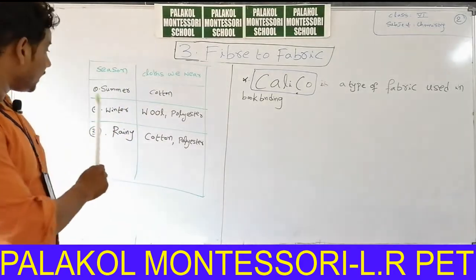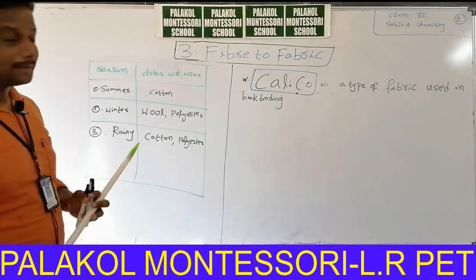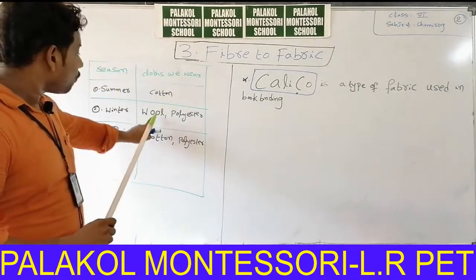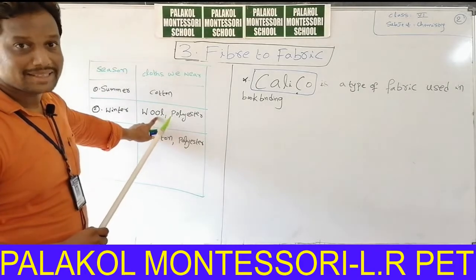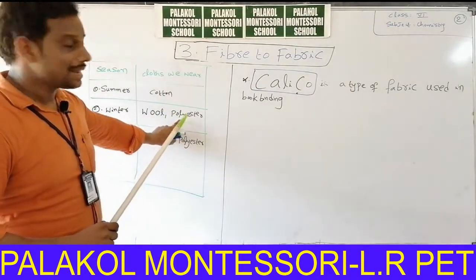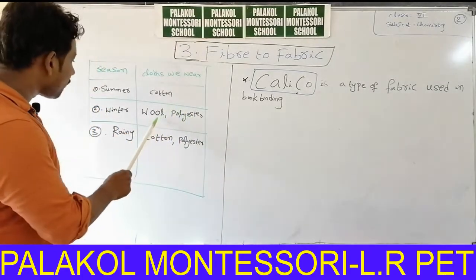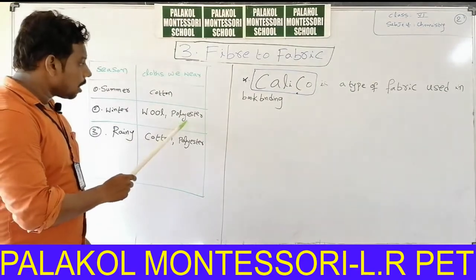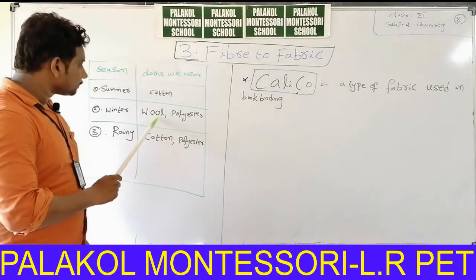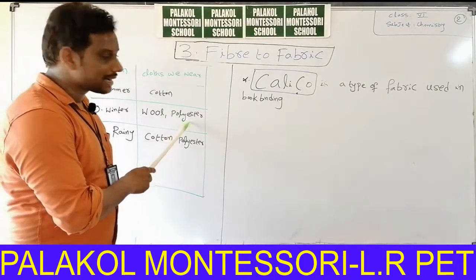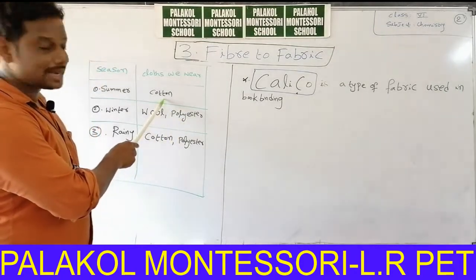What about winter season? In winter season, the clothes we wear are made from wool fabric, for example sweaters, and also some polyester fabrics. Wool is a natural fiber, polyester is an example of a synthetic fiber, and cotton is an example of a natural fiber.